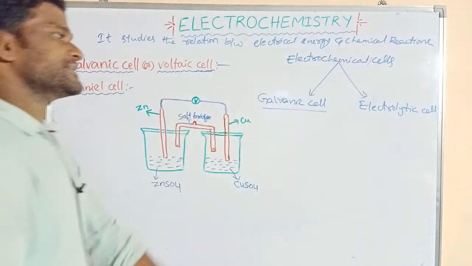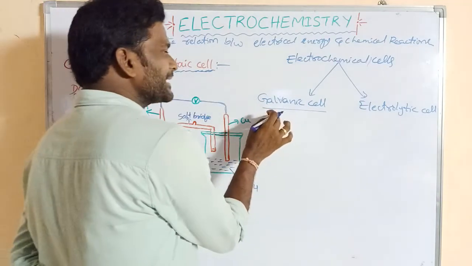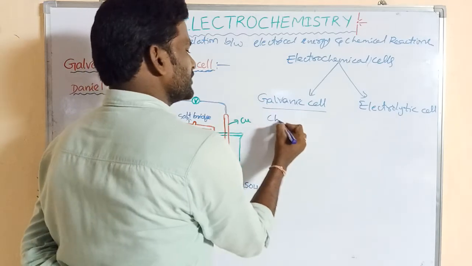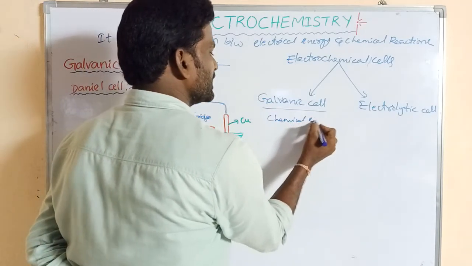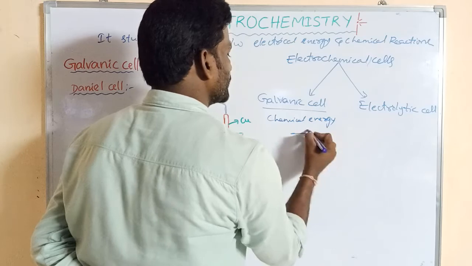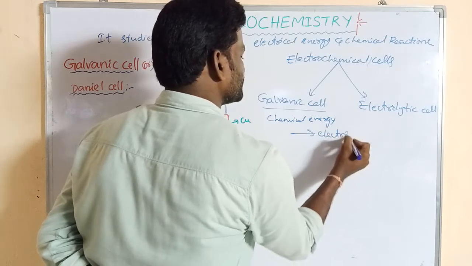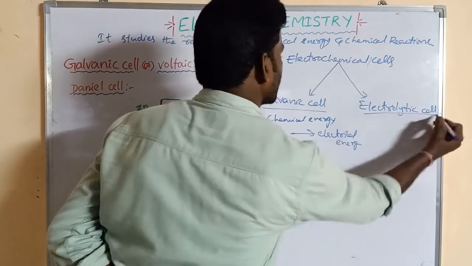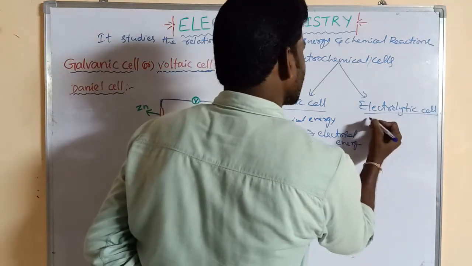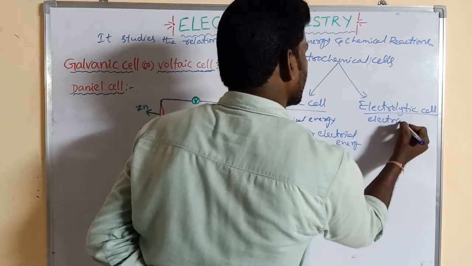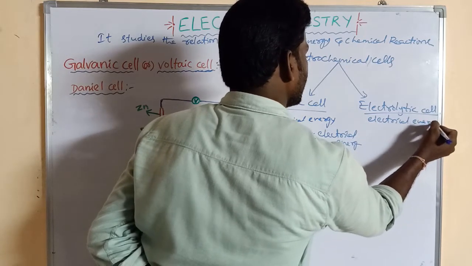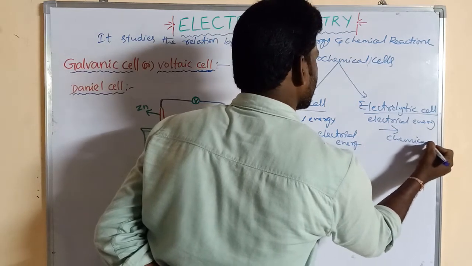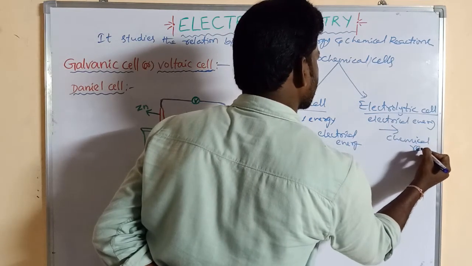In the galvanic cell, chemical energy is converted to electrical energy. In the electrolytic cell, electrical energy is converted to chemical energy.